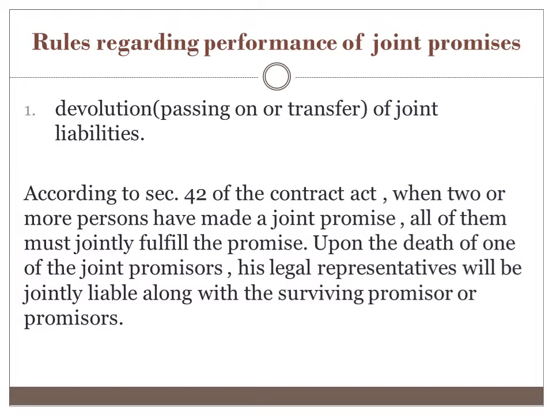For example, A, B, and C jointly made a promise to pay rupees 15,000 to D. Here, during their joint lives, A, B, and C must jointly pay the amount. So that is the rule. In case C dies before the payment is made, then his legal representatives, that means the legal representatives of C, jointly with A and B will have to perform the promise to pay the amount. That's called devolution of joint liabilities.